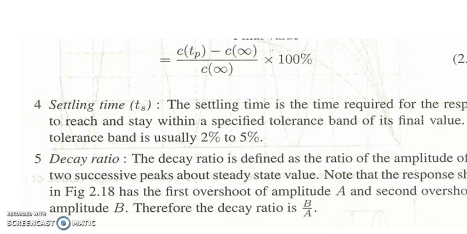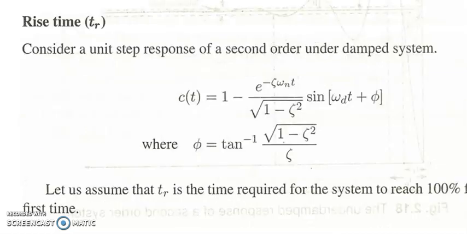Decay ratio. The decay ratio is defined as the ratio of the amplitude of the first two successive peaks about the steady state value. Note that the response shown in figure 2.18 has the first overshoot of amplitude A and the second overshoot of amplitude B. Therefore, the decay ratio is B by A.